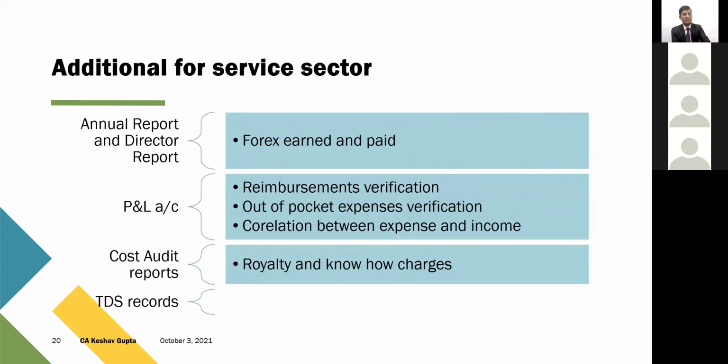Similarly, if we talk about the service sector, there are certain extra things. The biggest thing in the audit report, annual report, director report is foreign exchange earned, because in the service sector, whatever foreign exchange is paid, they are paying in forex. Earning, there is no problem. Earning, there was a problem with regard to intermediary service, which has been clarified a few days back by the department by way of a circular. There was a conflict between export of service and intermediary service. So if there is any earning in foreign exchange, they need to check that particular transaction from that angle, whether it is liable to tax as intermediary or it is export of service.